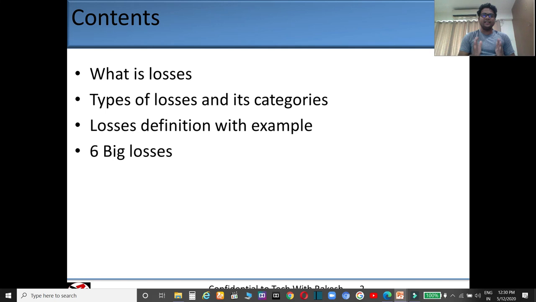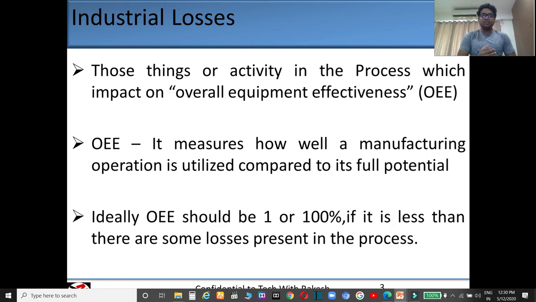Guys, these are the contents which we are going to discuss today: what is losses, types of losses and its categories, losses definition with example, and the 6 big losses. So guys, what is industrial losses? Those things or activities in your process which impact your overall equipment effectiveness are called losses.